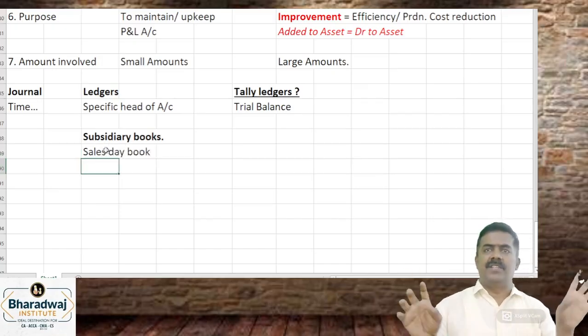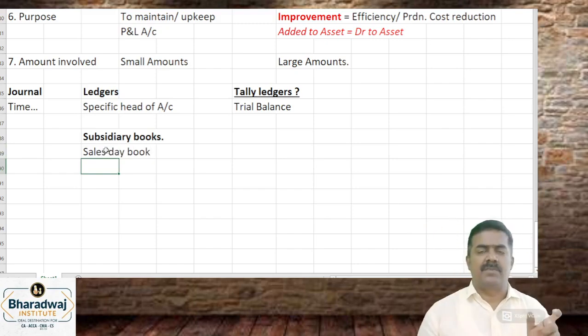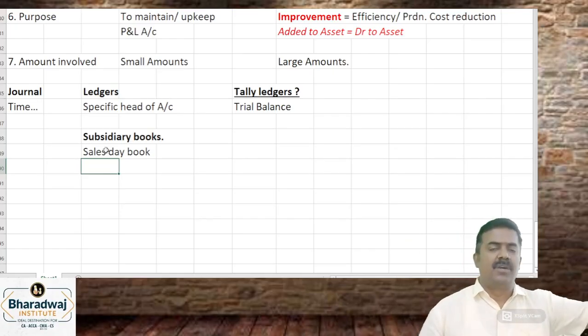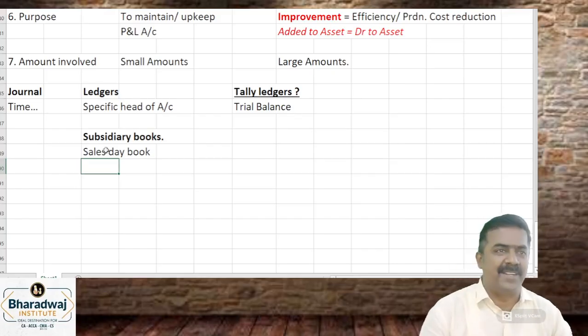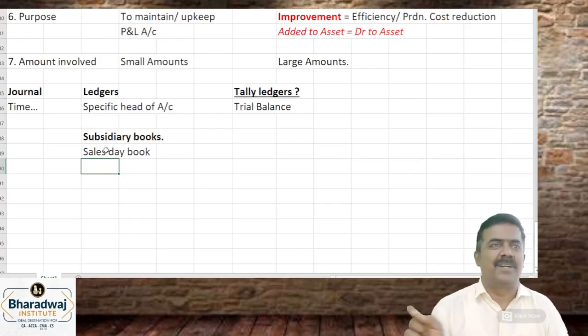Like an Excel sheet. Date, goods purchased, from which customer or supplier goods is purchased, or to which customer goods is sold, what is the amount, what is the period of credit? We maintain it in a sheet like that. For the total, you will pass one journal entry. So instead of passing 500 journal entries, for the day total, you pass one journal entry. Debtors debit to sales.